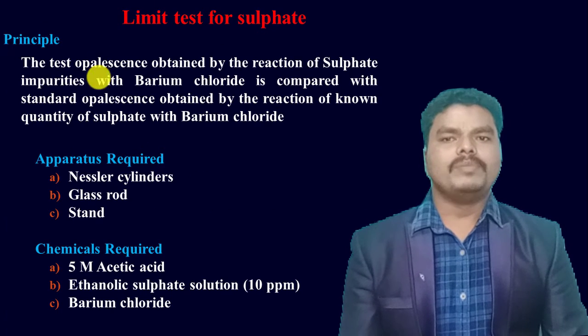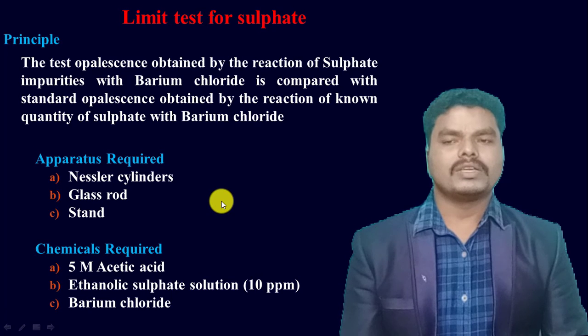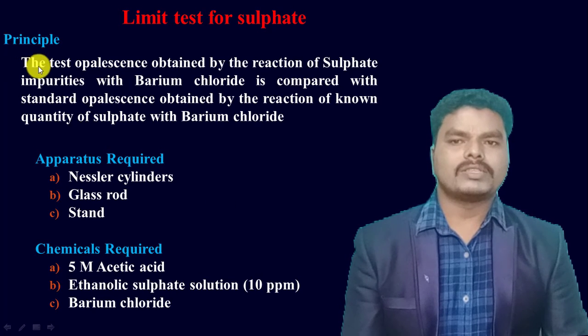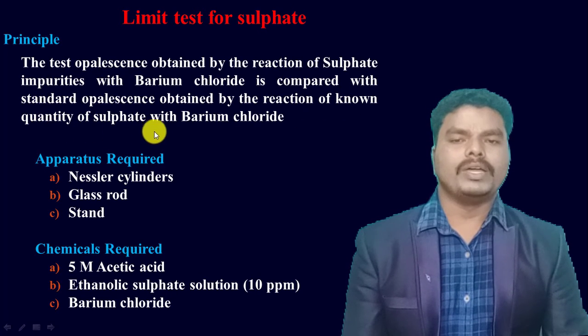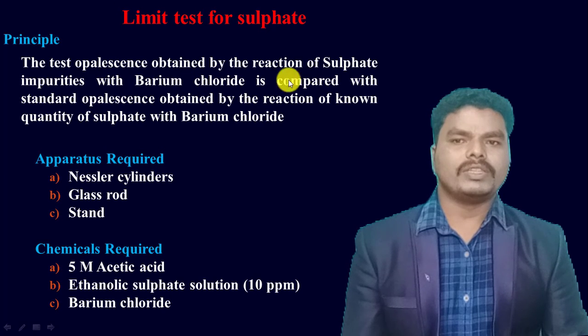And the next one is the limit test for sulfate. The principle involved in the limit test for sulfate is that the test opalescence obtained by the reaction of sulfate impurities with barium chloride is compared with the standard opalescence obtained by the reaction of a known quantity of sulfate with barium chloride. That means this test involves the reaction of the sulfate.